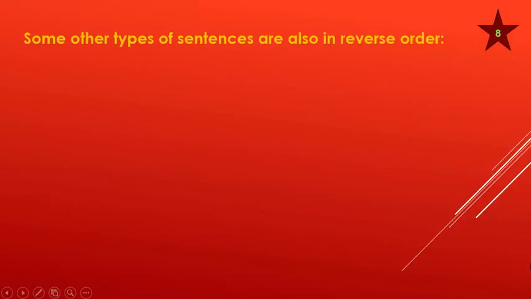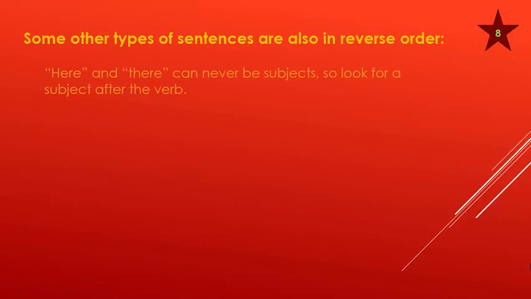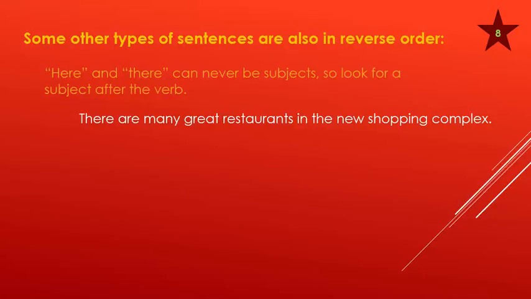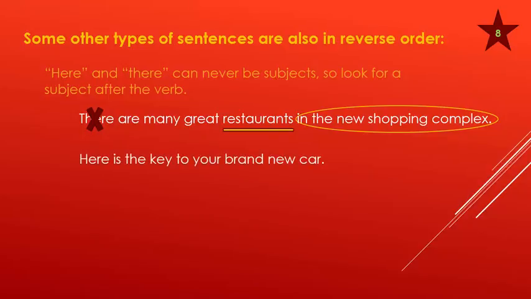Some other types of sentences are also in reverse order. Here and there can never be subjects, so look for a subject after the verb. There are many great restaurants in the new shopping complex. Prepositional phrase, in the new shopping complex. Here and there are never subjects. Restaurants. Here is the key to your brand new car. Prepositional phrase. Here and there are never subjects. Key is the subject.